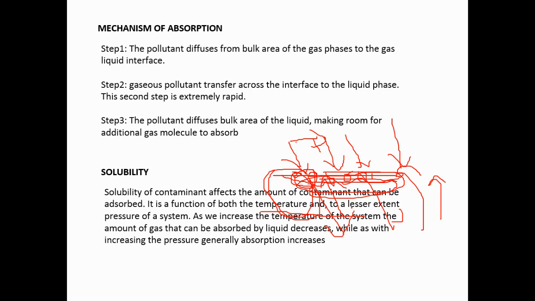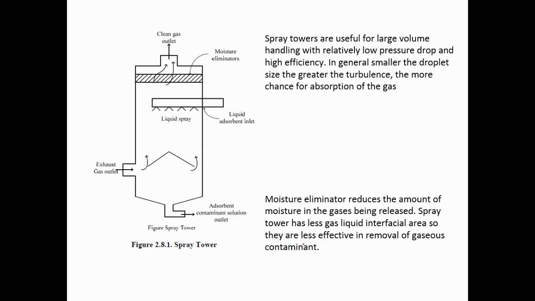Temperature and pressure are the regulators for the solubility of the pollutant in the liquid phase or the gas phase. If you increase the temperature, the amount of gas absorbed by the liquid phase decreases. That is the optimum temperature. If the temperature increases, the absorption capacity decreases, while increasing the pressure increases the absorption capacity. So you have to remember: if the temperature increases, absorption capacity or solubility decreases, and if the pressure increases, the capacity or solubility increases. You have to remember these two things.